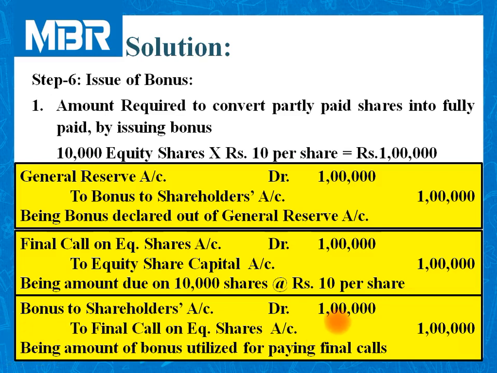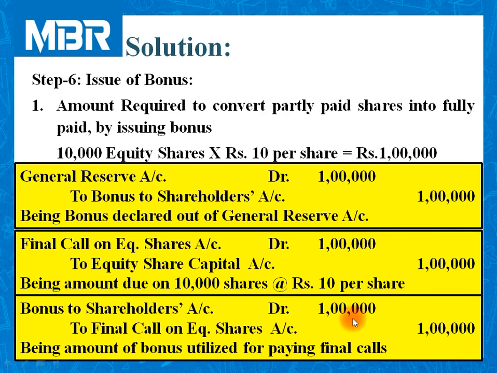So when you compare these three entries, you will automatically come to know that the final entry will be the same as the single entry we passed in the earlier question. Let us check. Bonus to shareholders account credited over here, bonus to shareholders account debited over here.